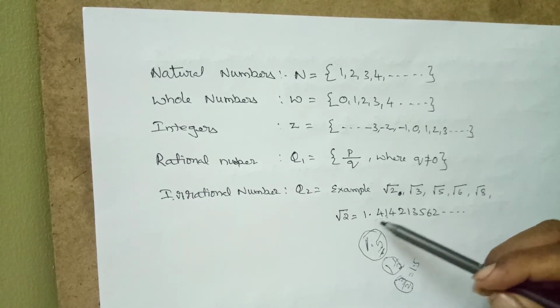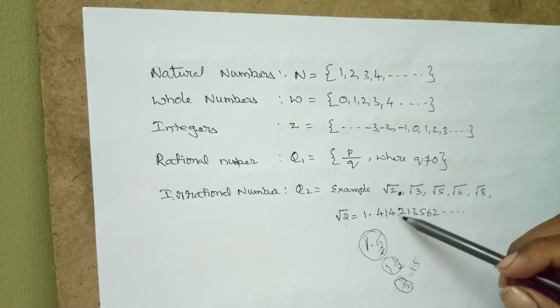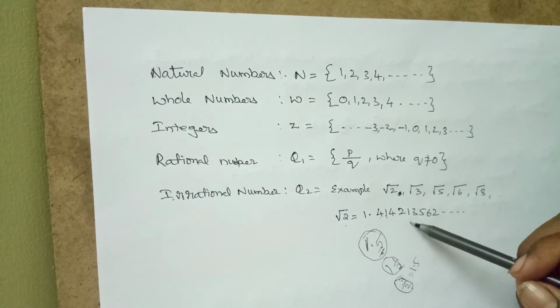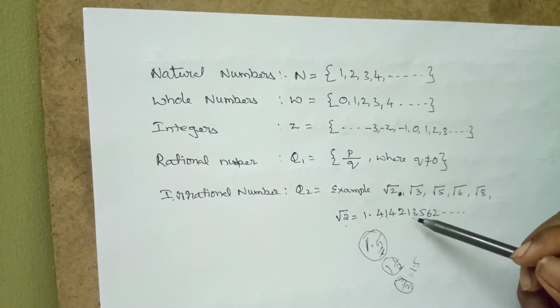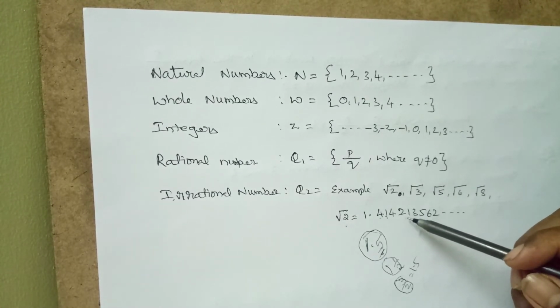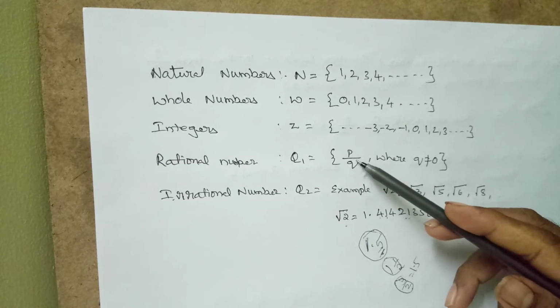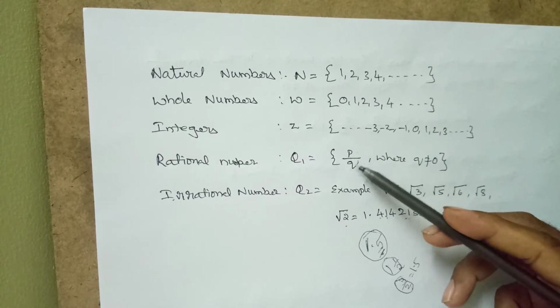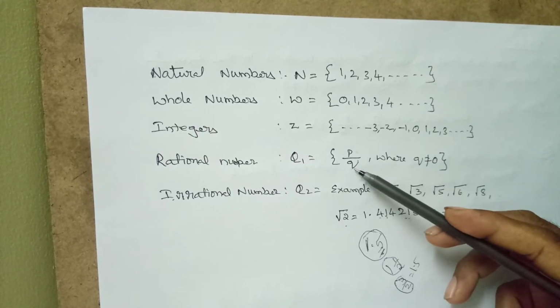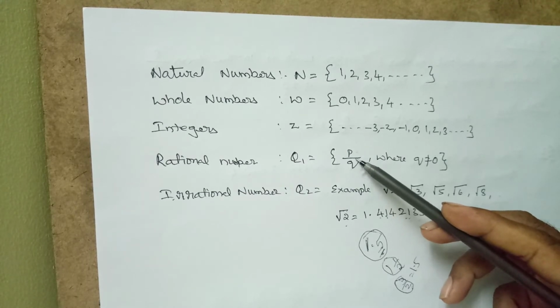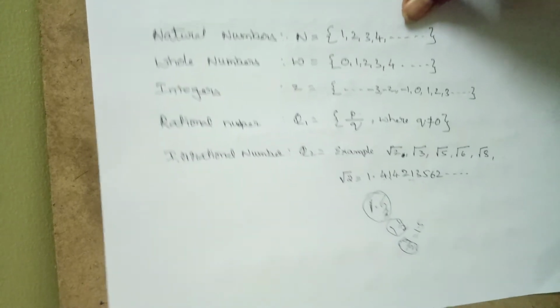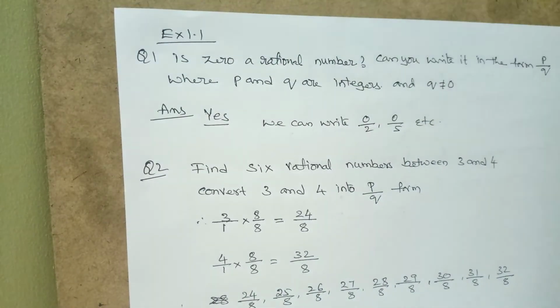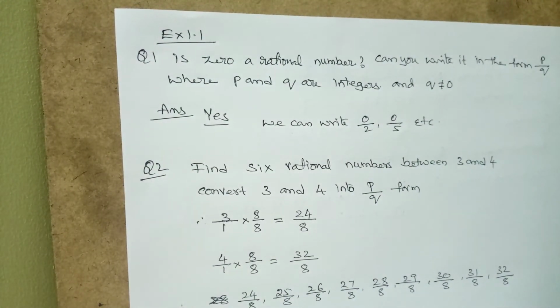But for these numbers, like root 2, the division never stops. Therefore, we cannot write an exact denominator, so we call them irrational numbers. As examples, 5 by 2, 3 by 7, 7 by 6, which can be written in p by q form, are called rational numbers. That's all. Now we will start with the first exercise of number system. Let us see the first question.